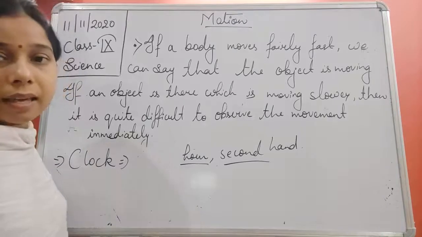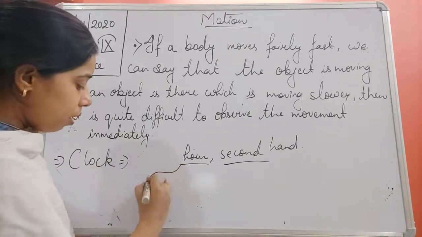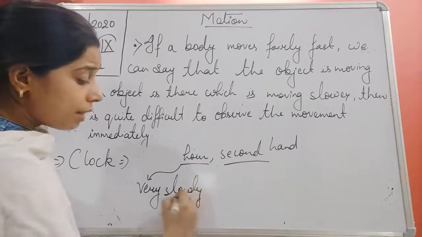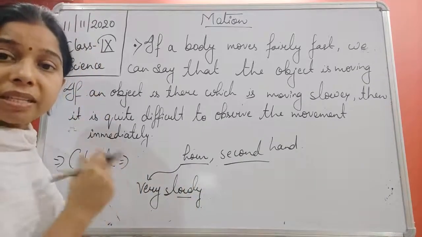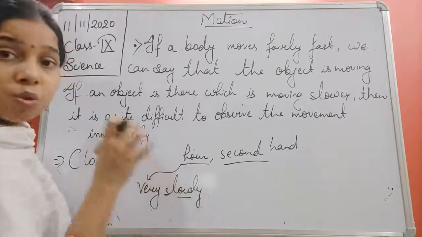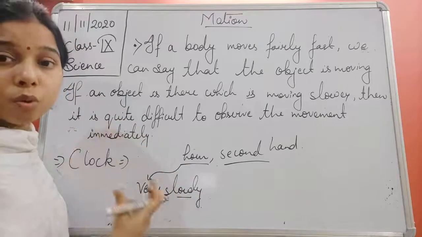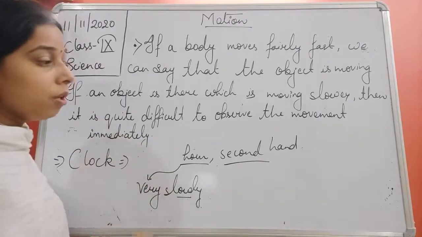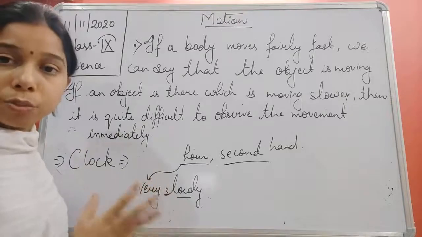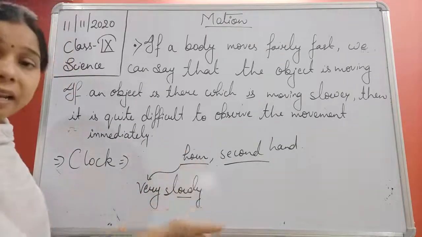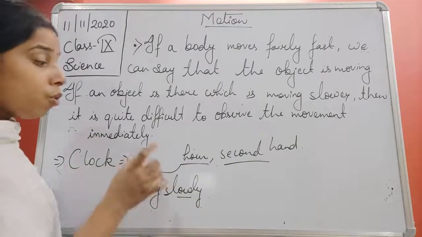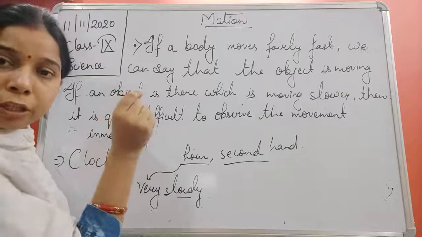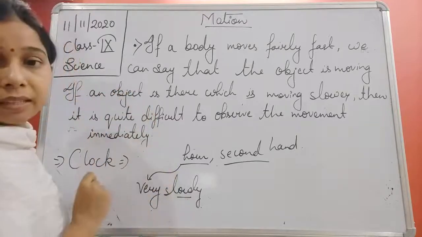If you see the hour hand, it moves very slowly. So is it possible to recognize immediately that it is in motion? No. Suppose you have a watch and you do not know whether the watch is working or not, and the second hand is not there, then you have to wait until the hour hand moves from one place to another, and only then can you say that it is working.